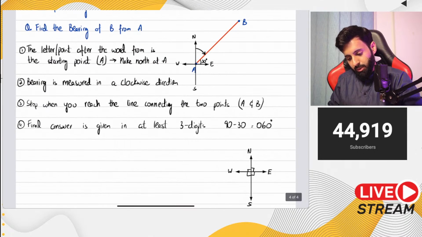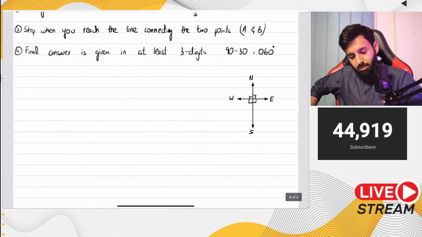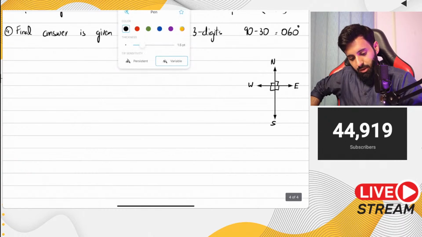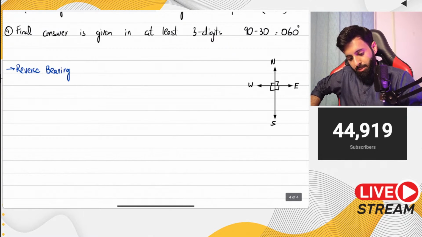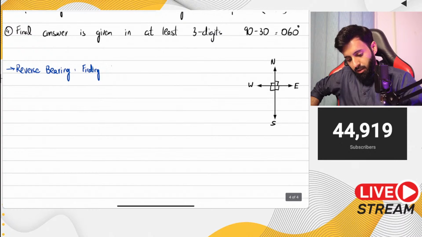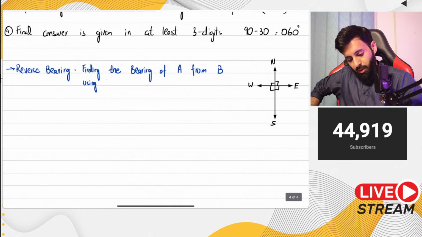Now there is one concept which will come in handy, and we've discussed this in past papers also. This concept is called reverse bearing. It's very important and it will come in handy. Reverse bearing is basically finding the bearing of A from B using the bearing of B from A.